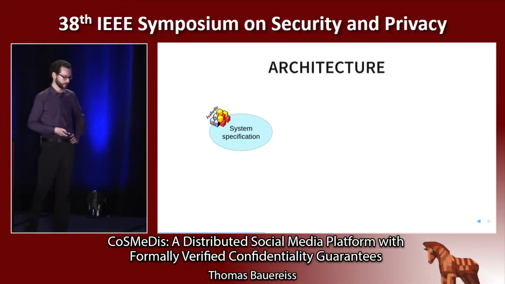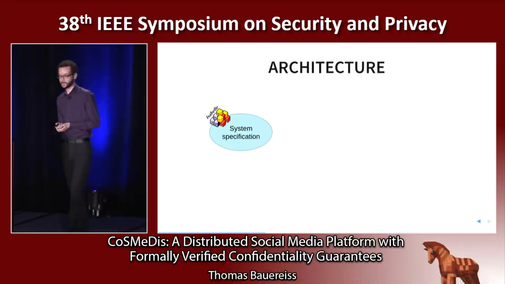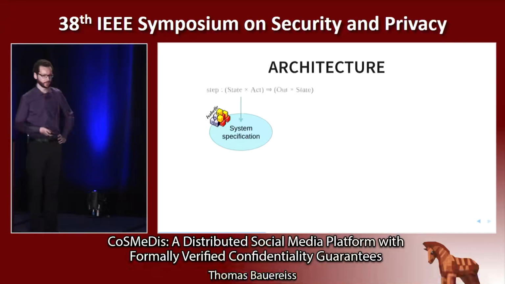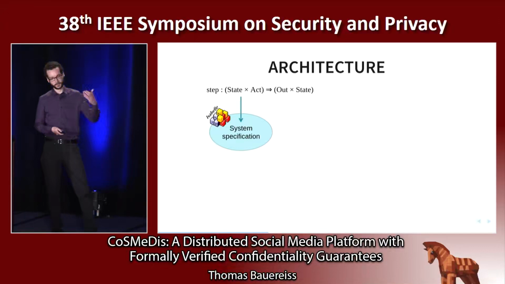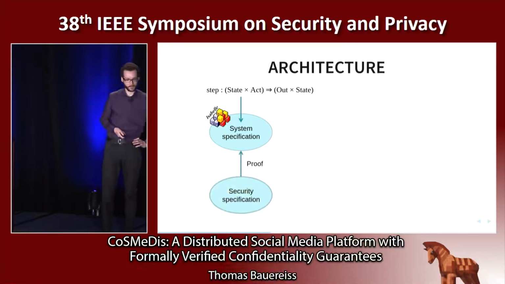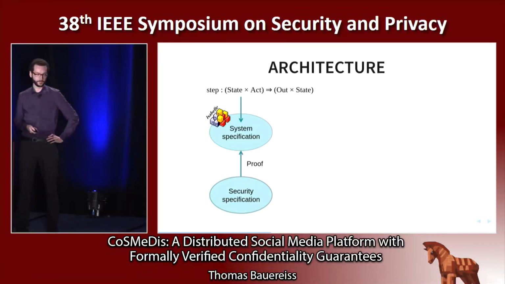So we have started by specifying the functionality of the system in the interactive theorem prover, Isabelle. We use Isabelle's built-in functional programming language and essentially specified the step function of an automaton. So the actions here are the user actions, for example, create a new post or add a friend. And then the step function gives the output that is then displayed to the user. And the advantage of doing this in a theorem prover is that we can directly conduct a security proof on this specification on the one hand.